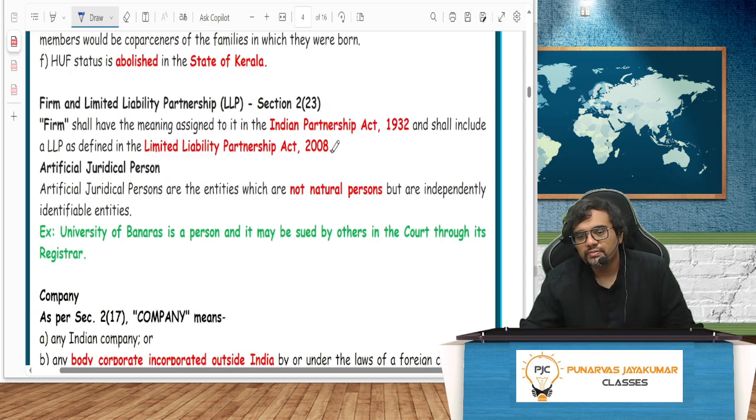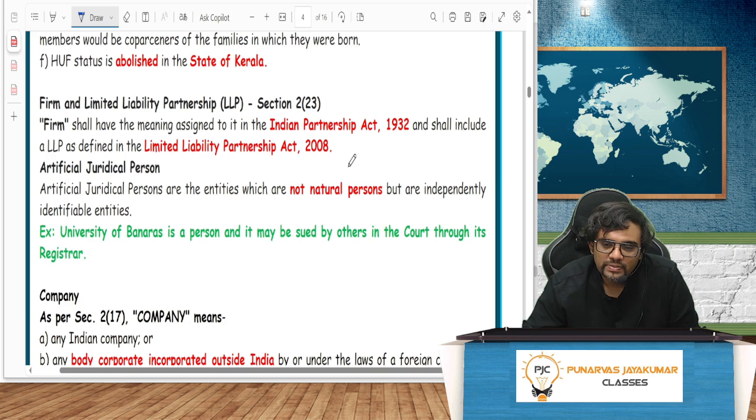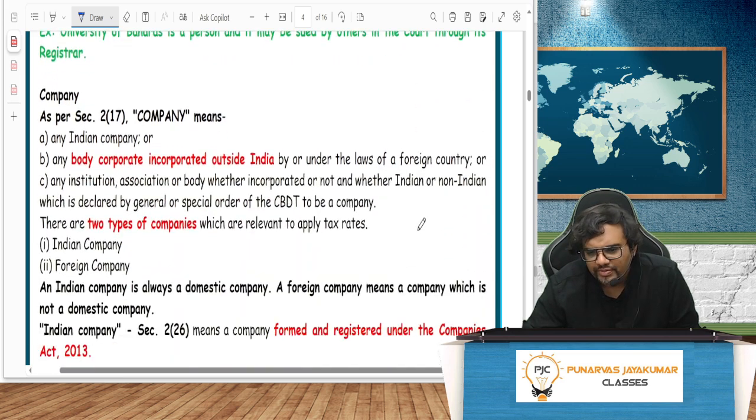Anyway, firm: firm shall have the meaning assigned in the Indian Partnership Act. LLP is defined in the Limited Liability Partnership Act. An artificial juridical person is also a person. Company we'll see later, guys. It's an Indian company or a company incorporated outside India, which means foreign companies also are bound by taxation laws in India, provided they have a permanent establishment in India.